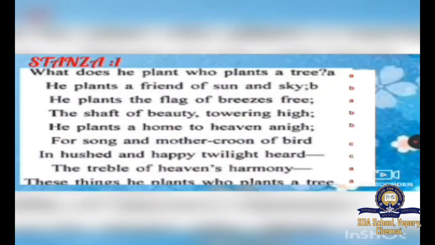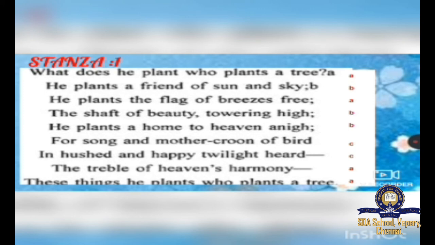So the structure of the poem is, you can see on the right hand side I have written A B A B, and that is what the rhyming scheme is all about. Now you could see, what does he plant who plants a tree? He plants a friend of sun and sky. He plants the flag of breezes free. You could see that tree and free have the same rhyme, so tree and free is marked as A.